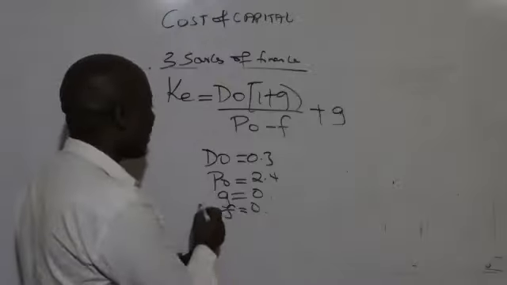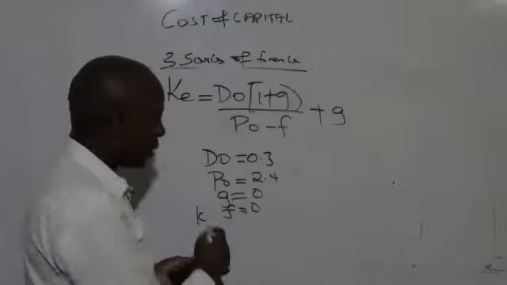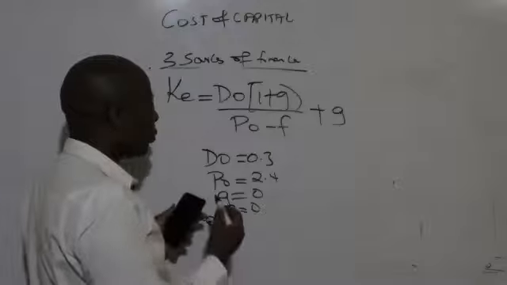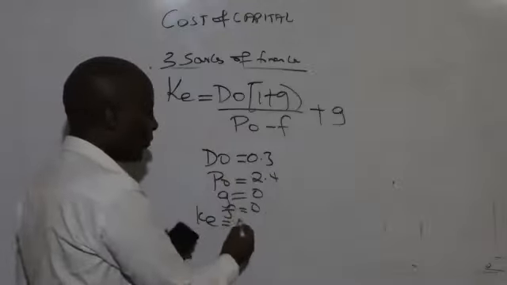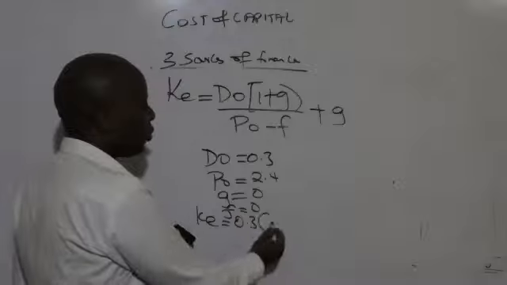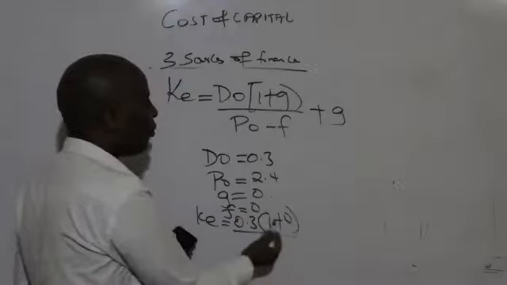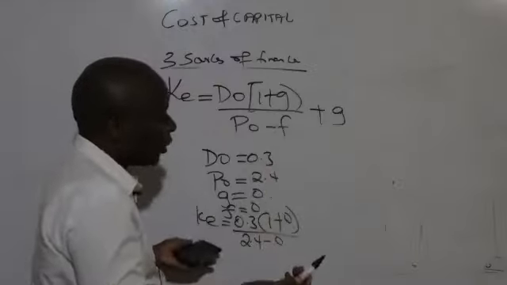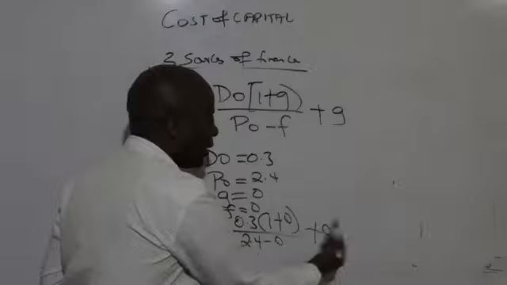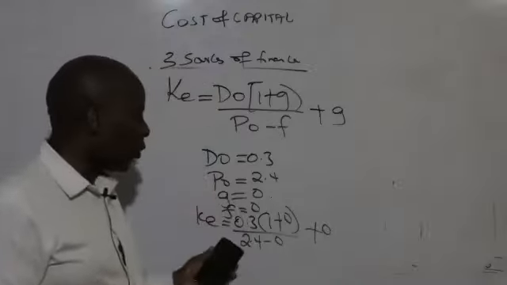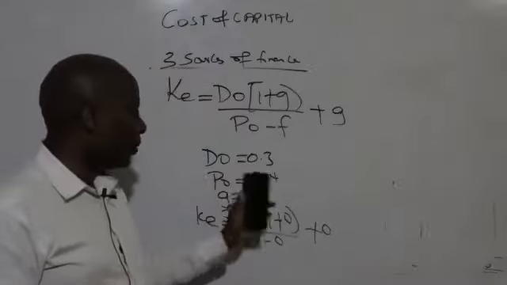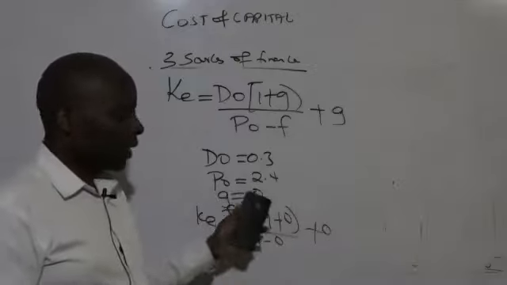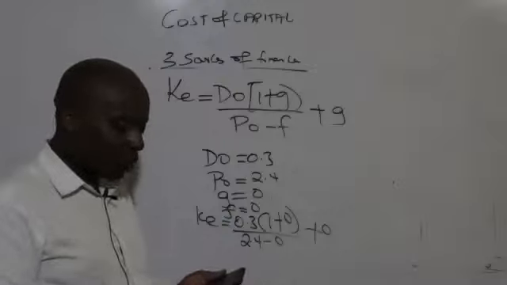So they want us to give them the cost of equity. The cost of equity will be equal to D0 times 1 plus g, which is 0.3 times 1 plus 0, all over P0, which happens to be 2.4, minus nothing for flotation, plus the growth rate, which at the end of the day is 0. So here you have to move slowly: the numerator, the denominator, divide, whatever you get plus 0 will be the cost of equity.